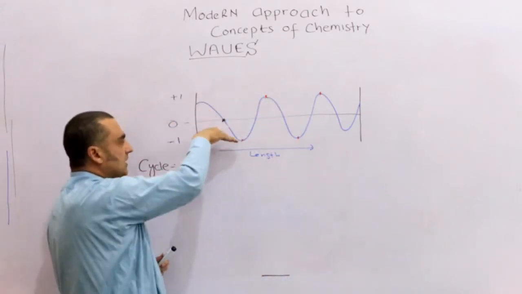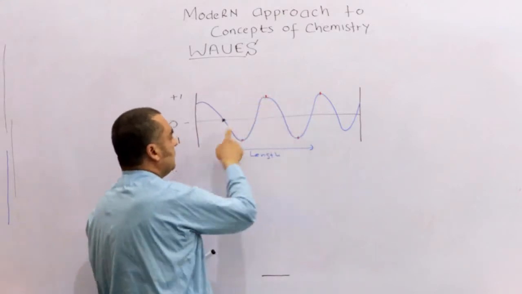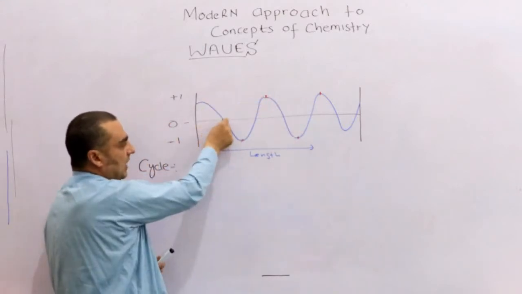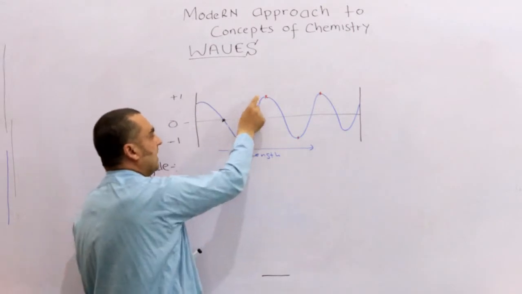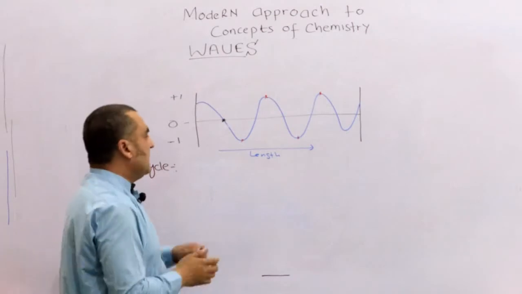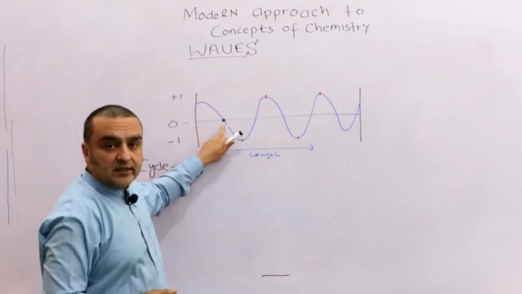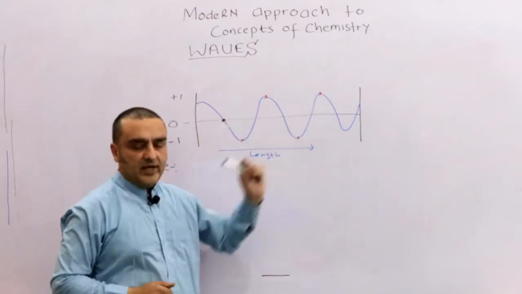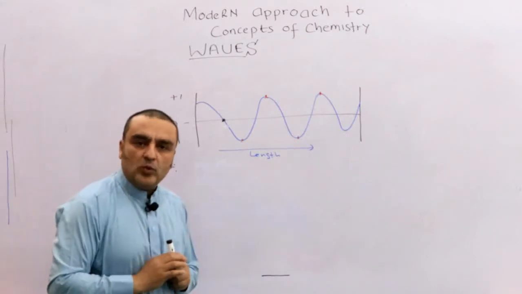So this thing is coming down from the mean and going up, and going down and up, and going up and down. So we need to find a point like this in this whole wave, so that will complete one cycle.